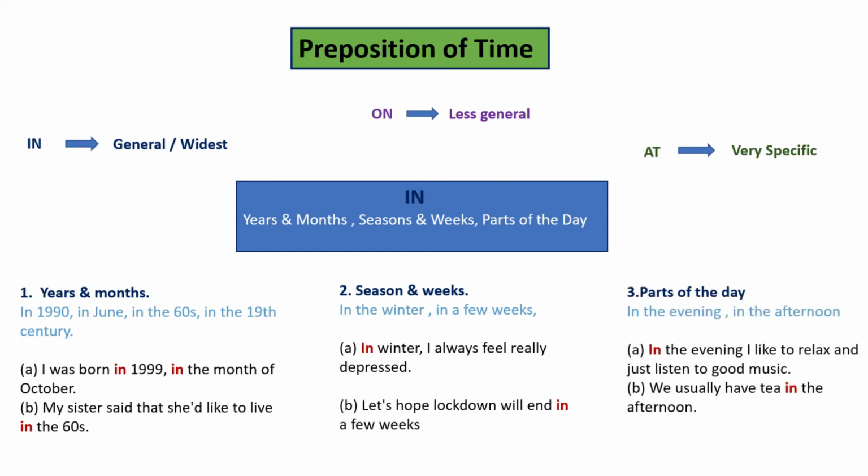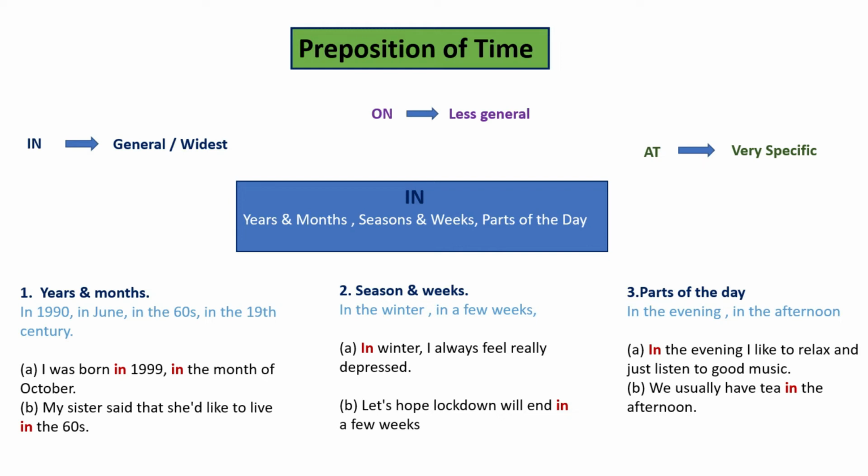Now, the third one. In is used when mentioning parts of the day. For example, in the evening, in the afternoon, in the morning. But for night, we use at. Remember, okay? We don't say in night. We say at night. Okay. Examples given: A, in the evening I like to relax and just listen to good music. B, we usually have tea in the afternoon. Got that? Easy.